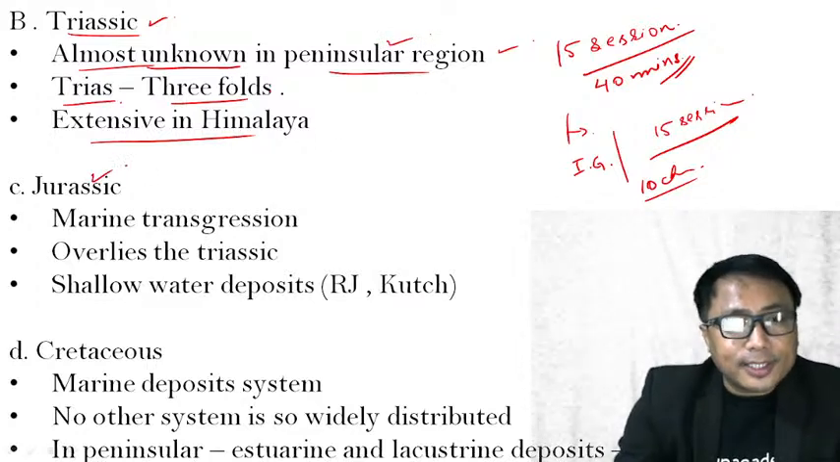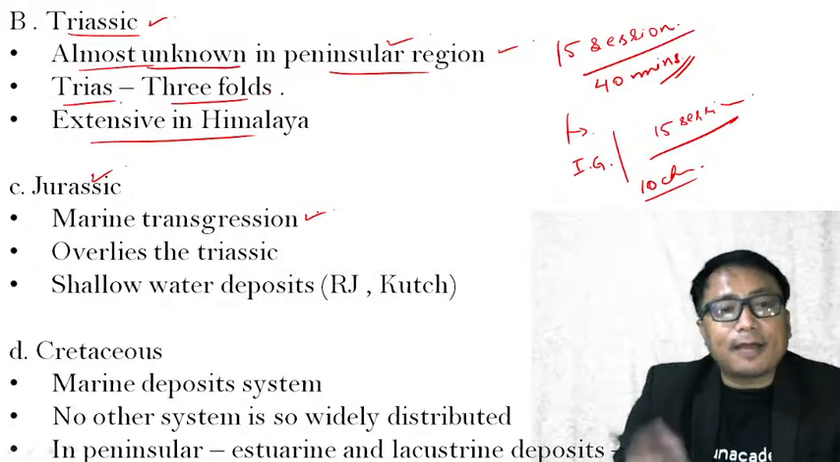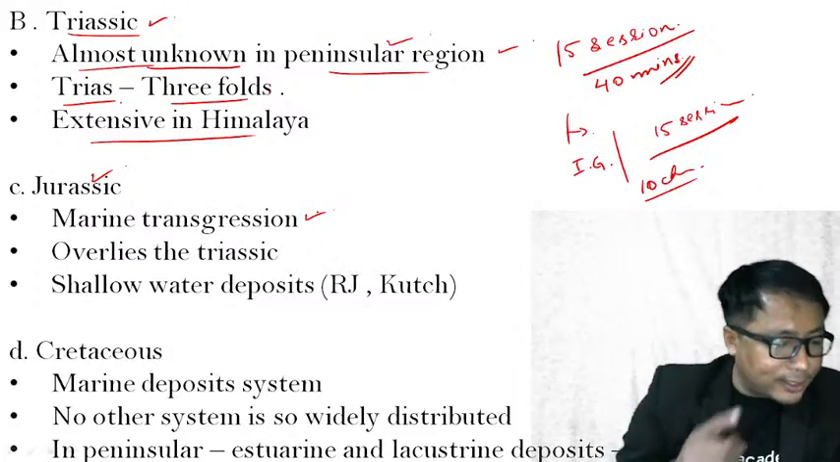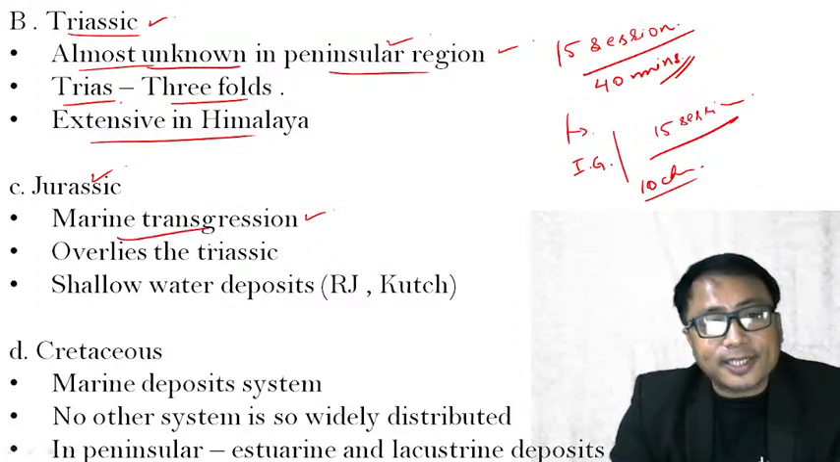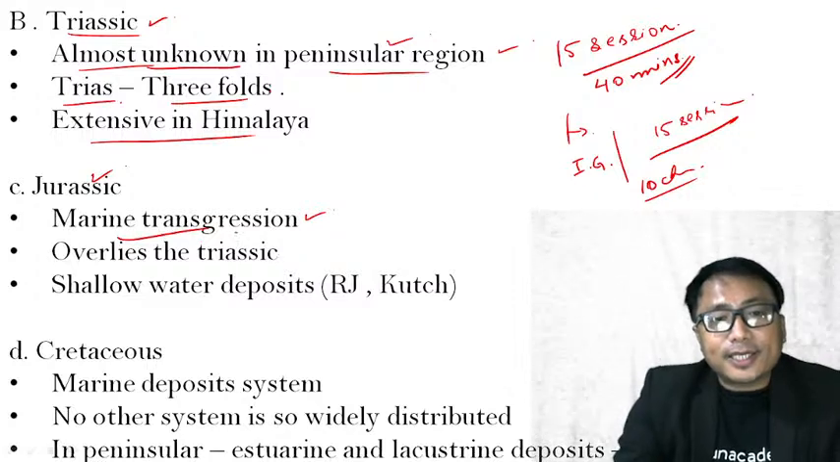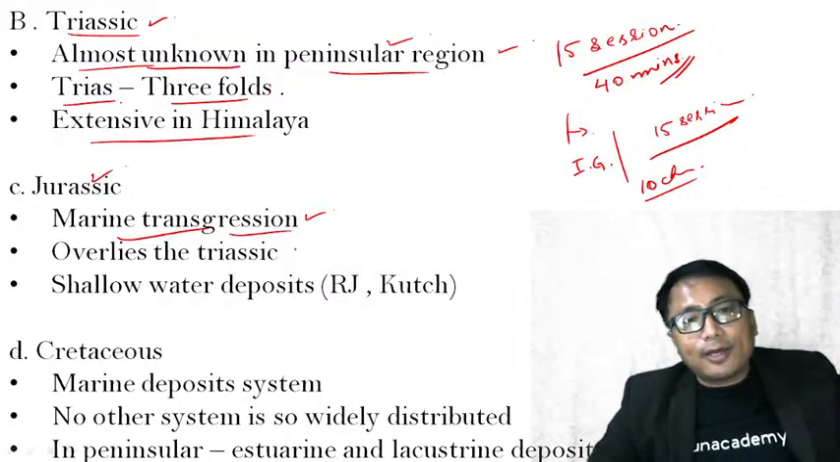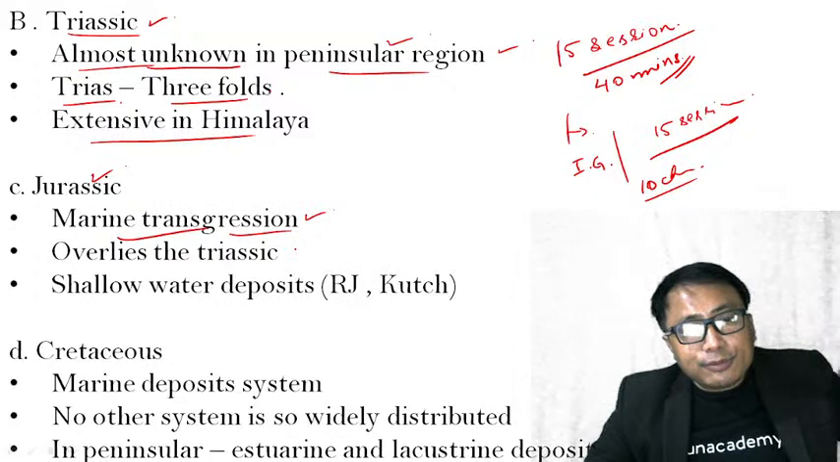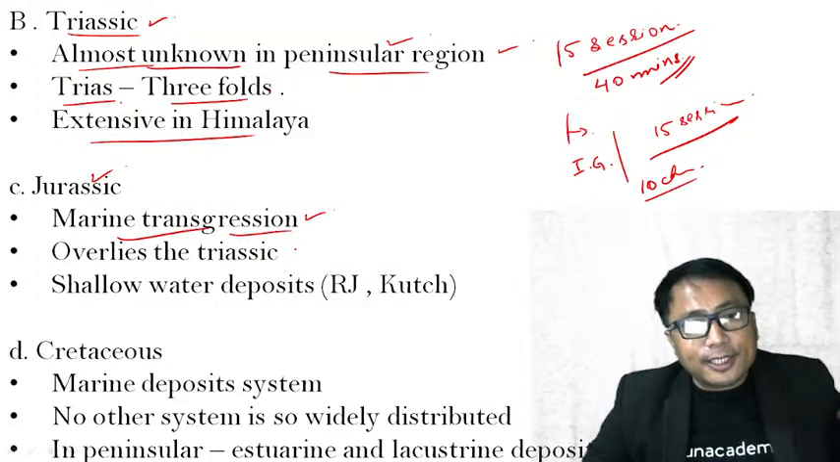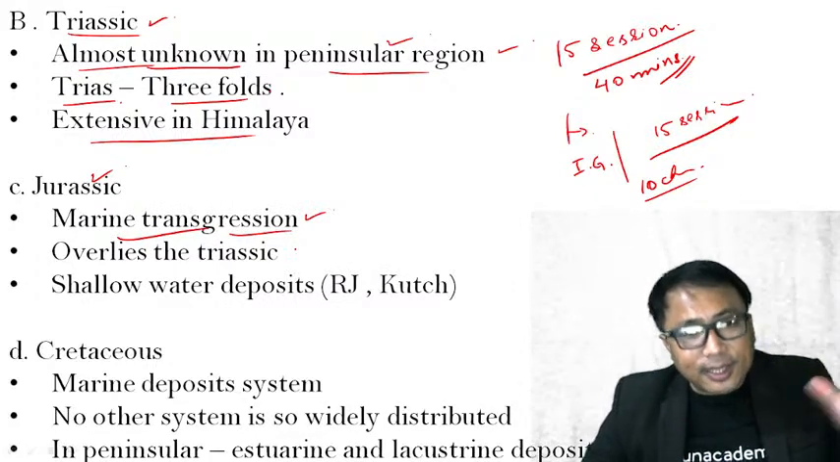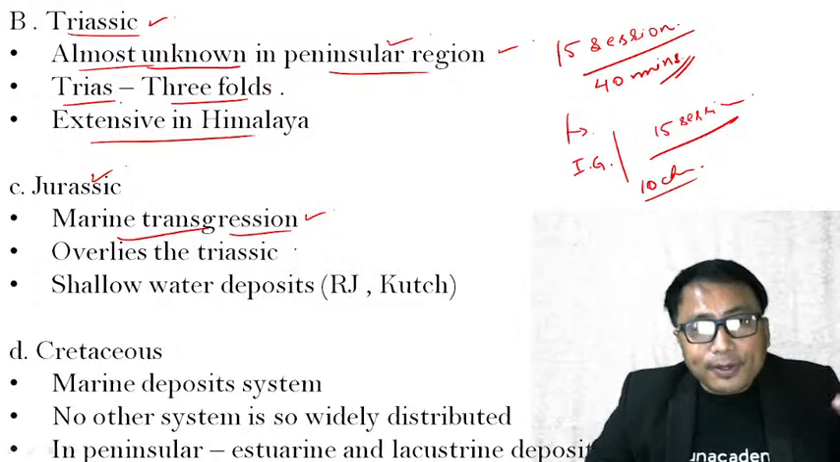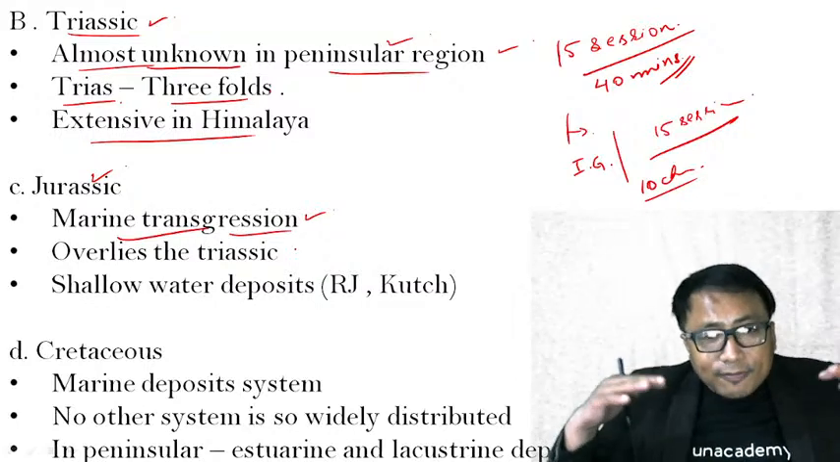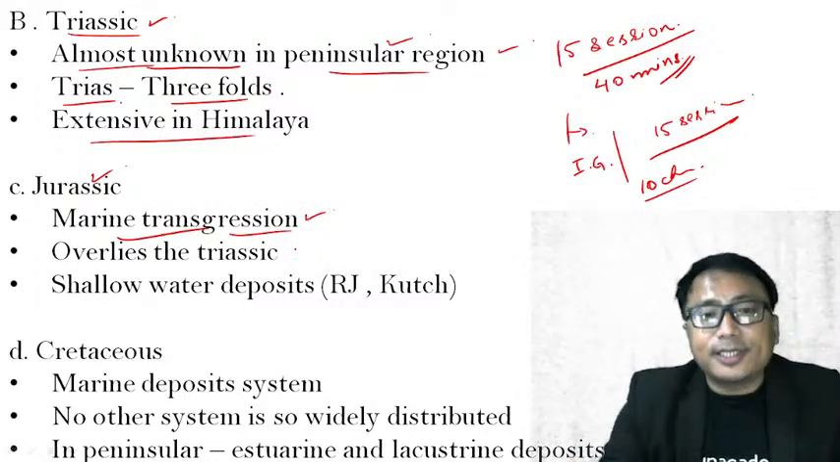Jurassic: marine transgression happened during this time period. Marine transgression, in a sense, is when oceanic water intrudes into a land area. Why will it happen? Because of the tectonic force which is acting on the earth's surface.